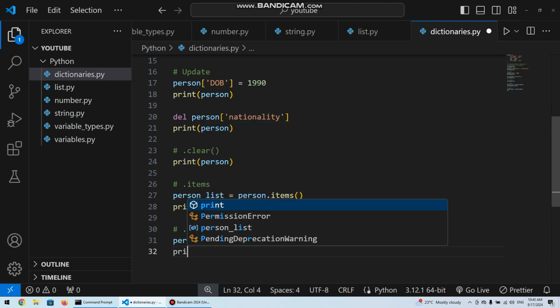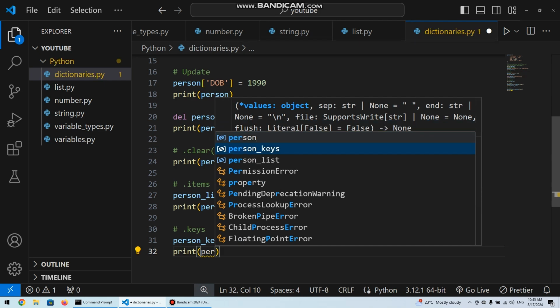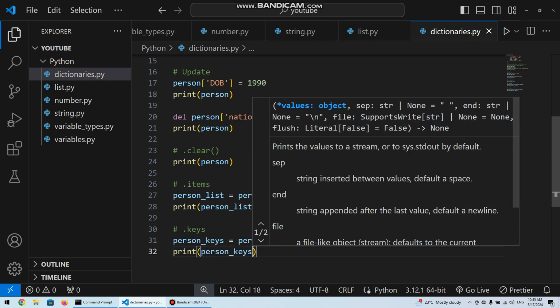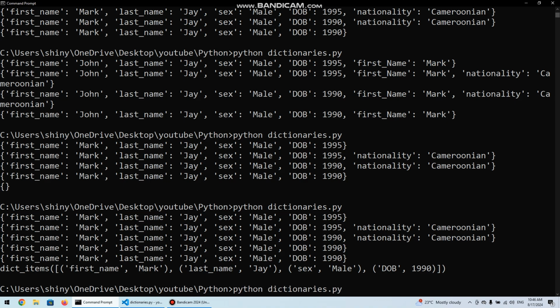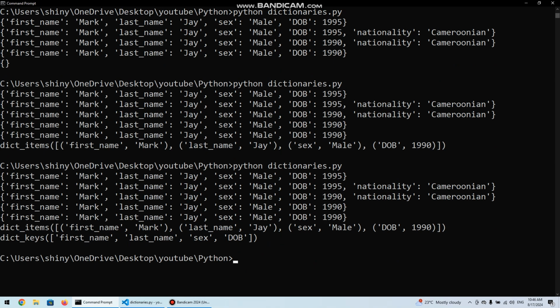So if we try to print person keys, we should see that we get all the keys from our dictionary. We get first name, last name, sex, date of birth. So it returns to us just the keys from our dictionary.